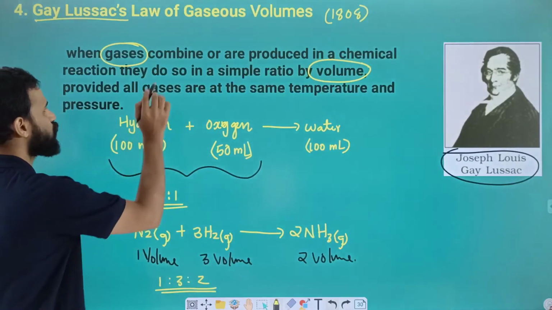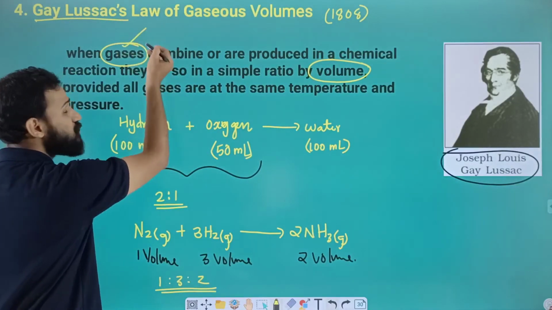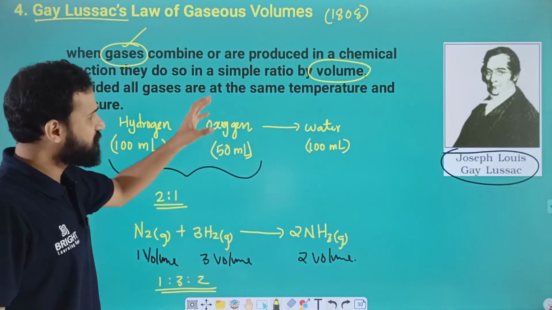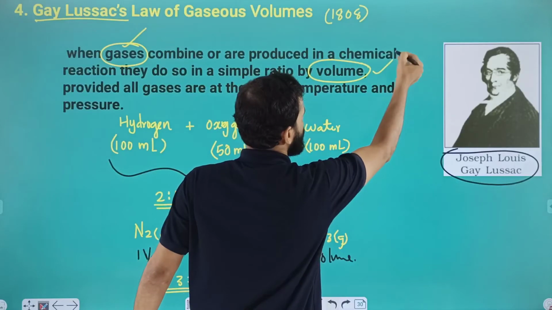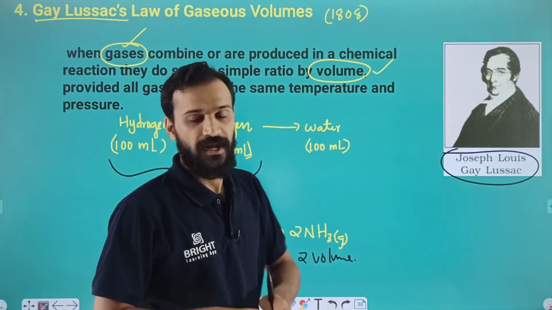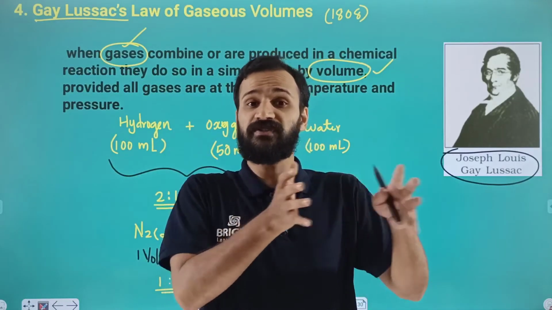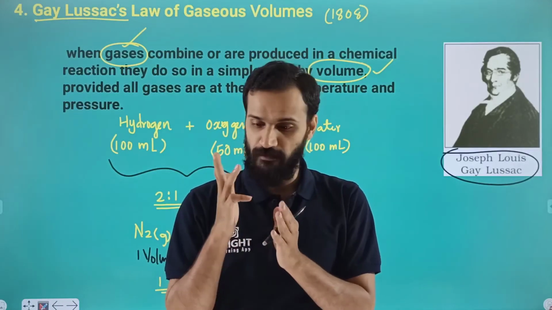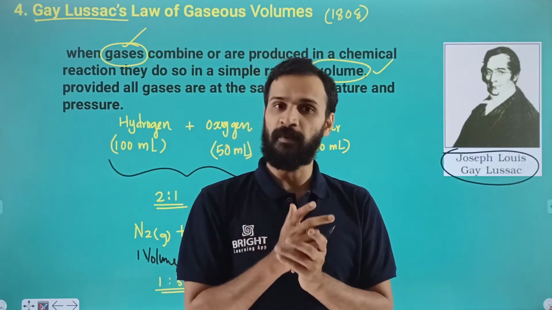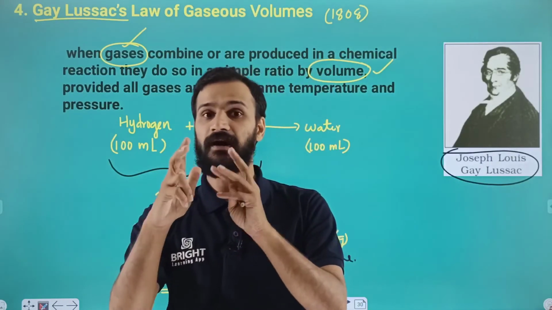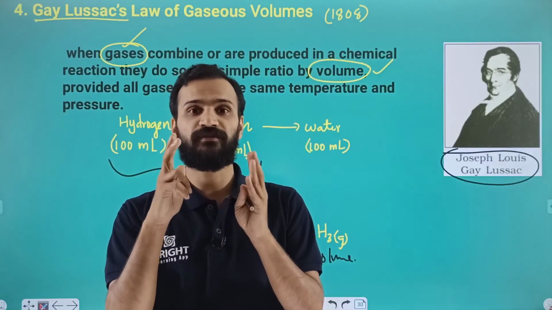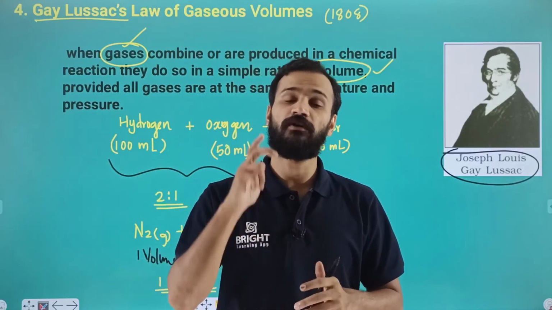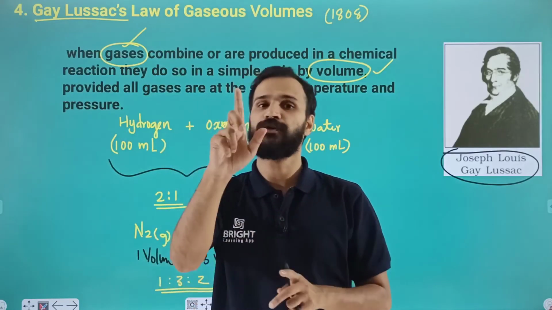So you must remember two important points. Here we are considering the combination or the production of gases, and this is explained in terms of volume. That is very important. The previous three concepts are based on mass actually. The first one, law of conservation of mass, and the second, law of definite proportion, where we take the same proportion of elements by weight, that also relates to mass. And the third, law of multiple proportion, also relates to mass.